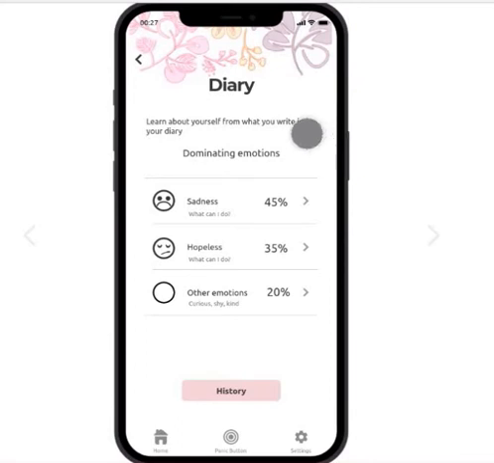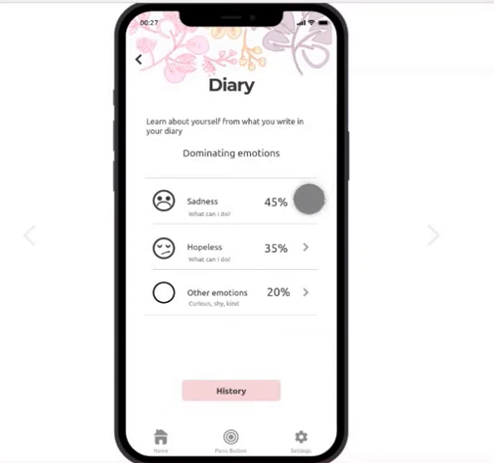As a result, it's going to show the dominating emotions from what the person typed in that diary. Let's say that the most dominant emotion was sadness.